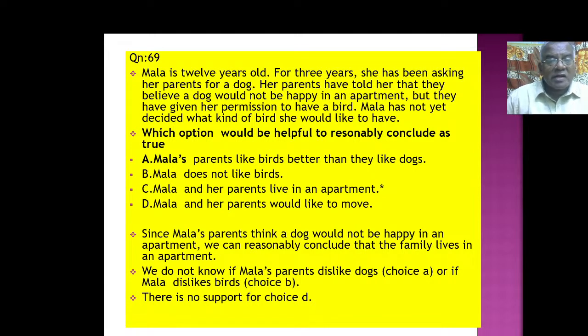Mala has not yet decided what kind of bird she would like to have. Which option would be helpful to reasonably conclude as true? இங்கே கீழே வரக்கூடிய அந்த ஸ்டேட்மெண்ட்டில் எது வந்து உண்மையான ஒரு ஸ்டேட்மெண்ட்டாக மாலா பொறுத்தளவில் இருக்கும்? Mala's parents like birds better than they like dogs. Mala does not like birds. Mala and her parents live in an apartment. Mala and her parents would like to move.